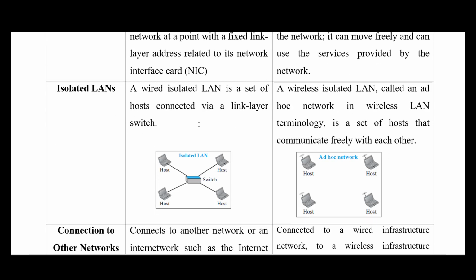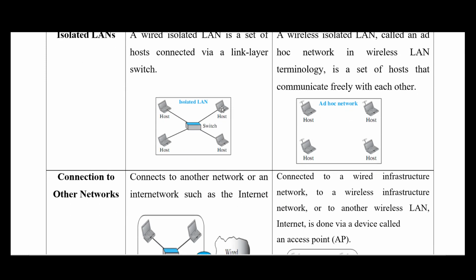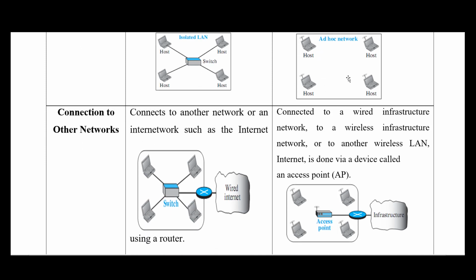Another thing you can observe here: if it is a wired LAN then obviously we must have a centralized switch, with wire like optical cable, twisted wire pair cable or Ethernet cable, to which the devices have to be connected. But in an ad hoc network, in the case of wireless LAN, we need not have a centralized point. All the devices are free to access, they can establish a network between each other and exchange data. That is called an ad hoc network.